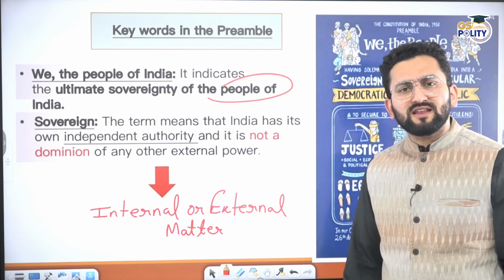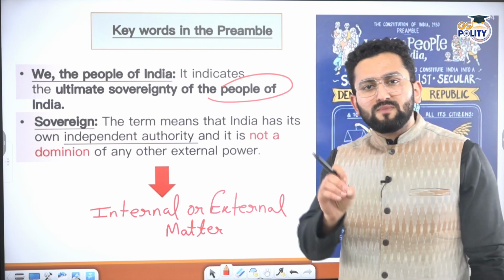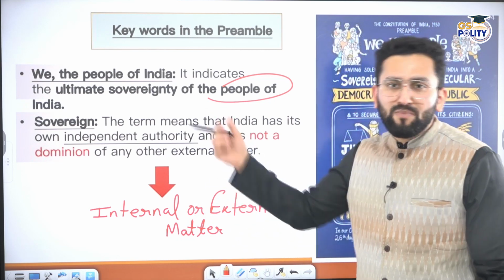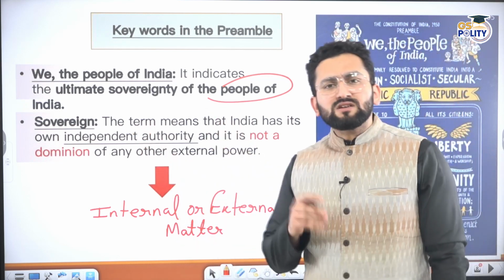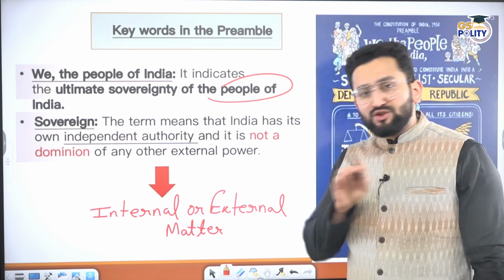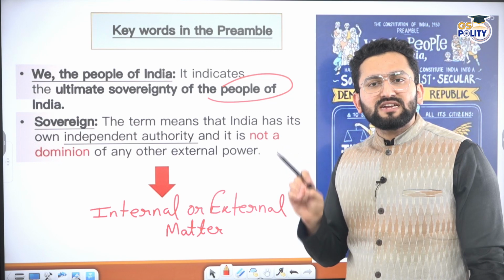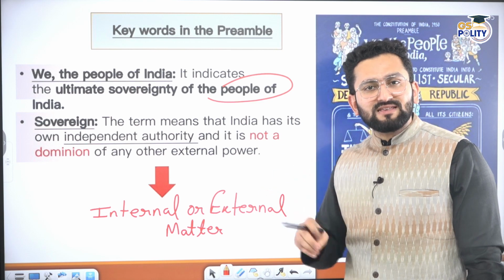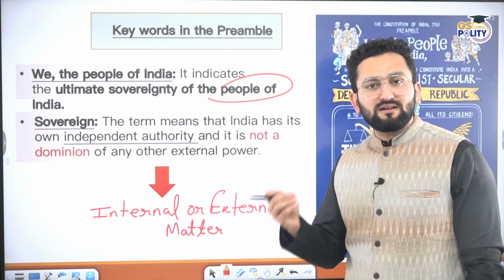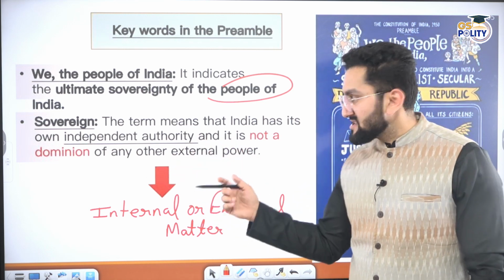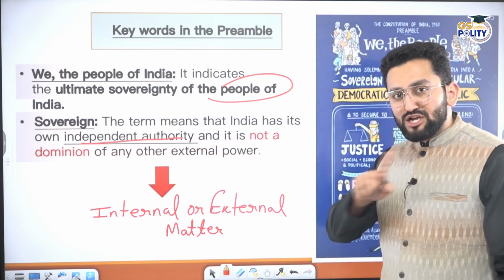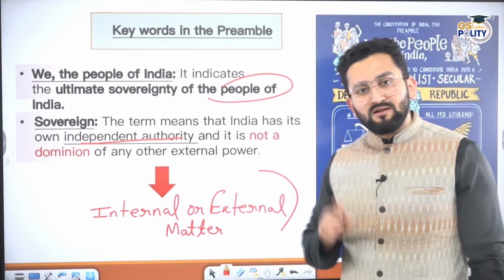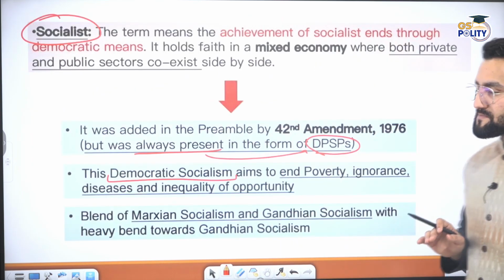Now, why was this arrangement made? So that no government in future can undermine the people, because ultimately who is the source? People are the source. Sovereign: this term represents that you are beyond any external or internal influence. It means the Indian state is completely free to take decisions with respect to internal and external matters. So the word sovereign represents that you are an independent authority, you are not a dominion. On internal and external matters, your decisions would be considered final.